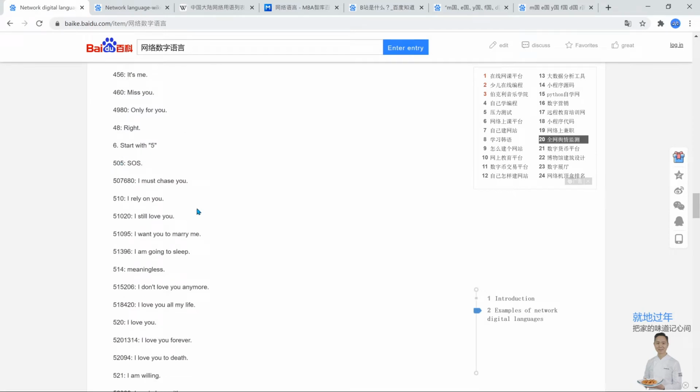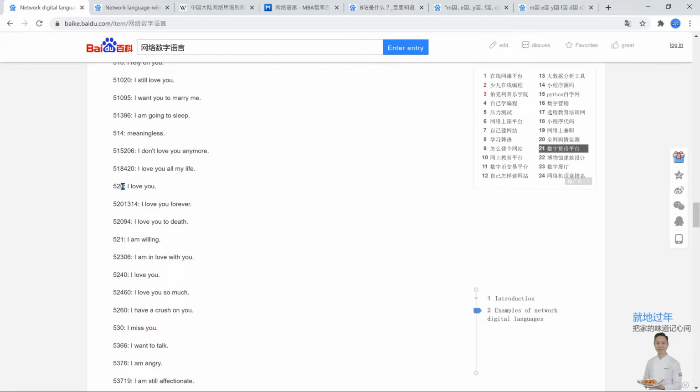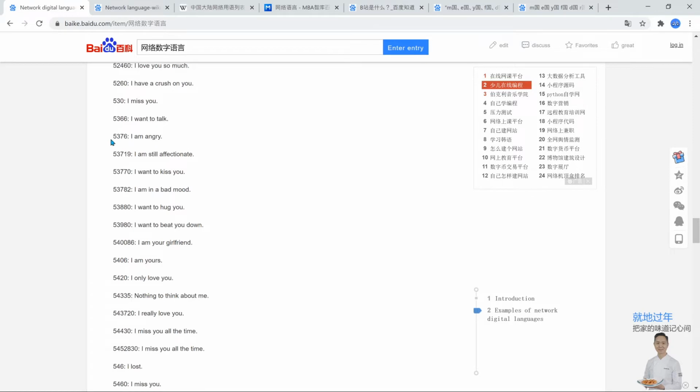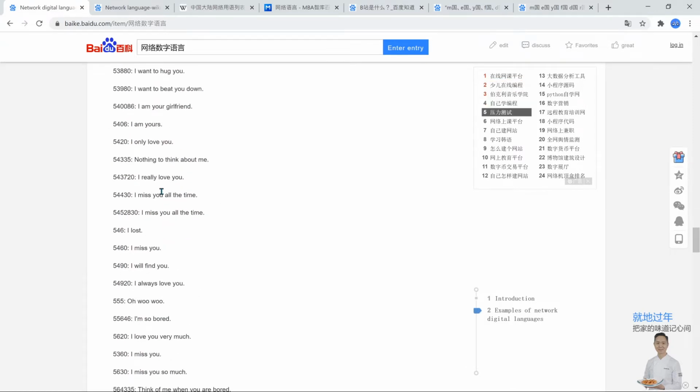505 is SOS because the fives look like S's. 520 is 我爱你. So 520 is 520. So I love you. And then some very, very cute stuff. 530. So 我想你. Oh, okay. So 3 can be 想.